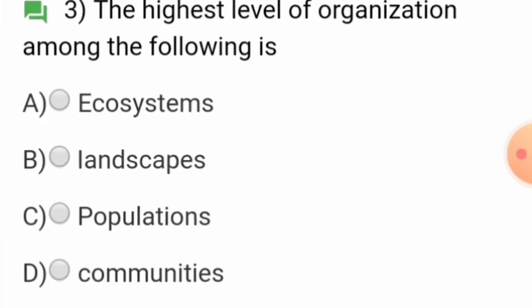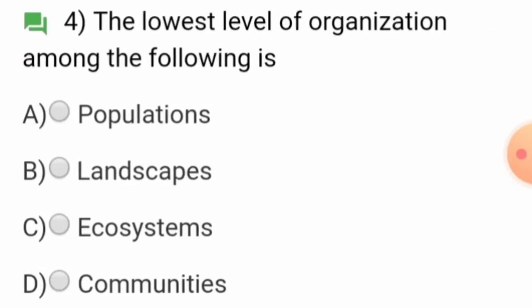The highest level of organization among the following is the landscape, due to the influence of a particular climate. Particularly the climates are going to influence, that's why they have a higher level of organization. The lowest level of organization you can find is the population.